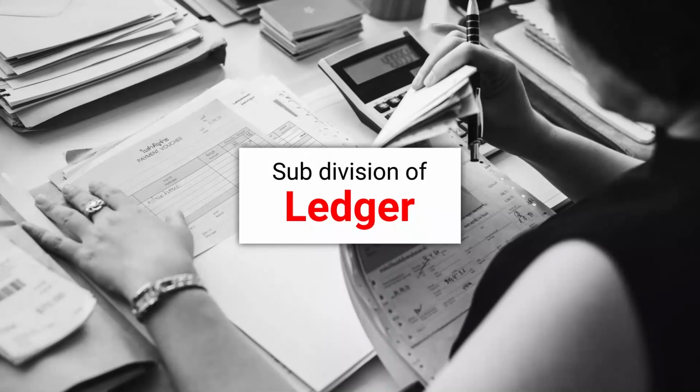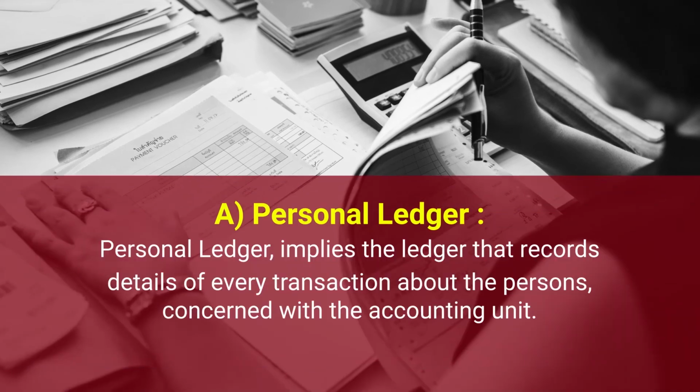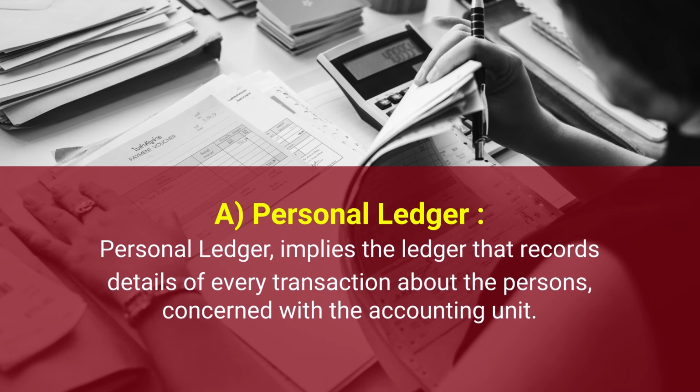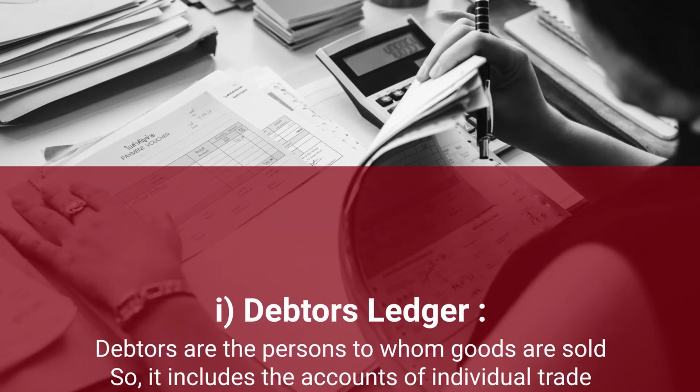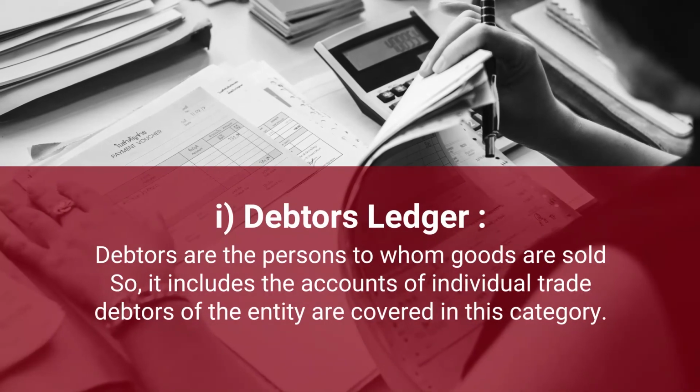Then subdivision of ledger. So, the ledger is subdivided into two major categories, the first is personal ledger. In personal ledger we have different types of accounts that record details of every transaction about the persons concerned with the accounting unit. First one is debtors ledger. So, debtors are the persons to whom goods are sold on credit. So, it includes the accounts of individual trade debtors of the entity.